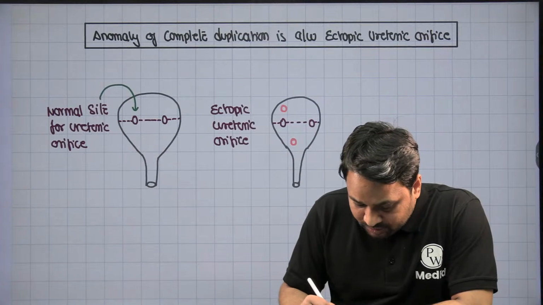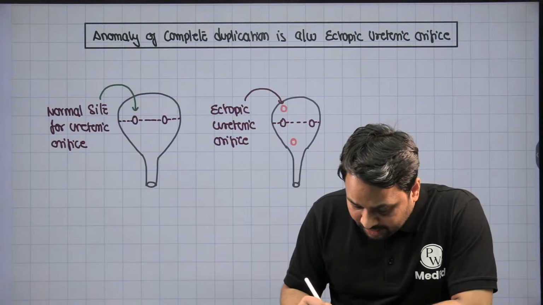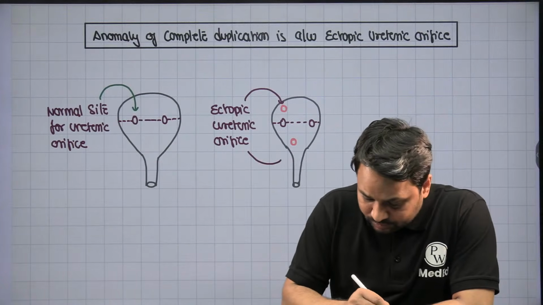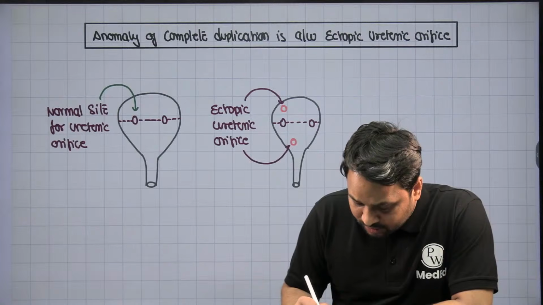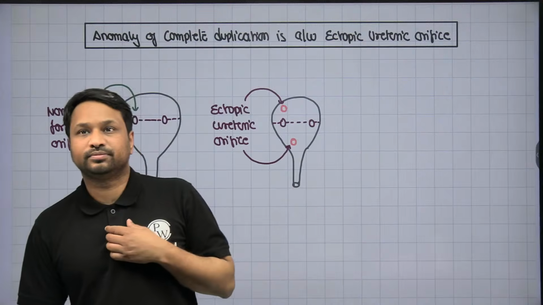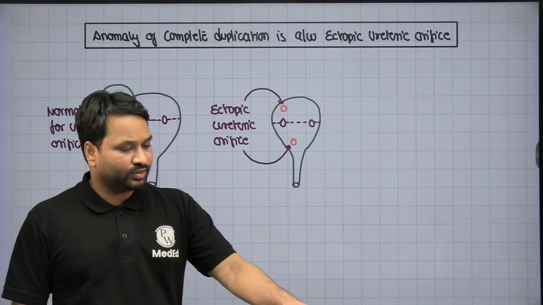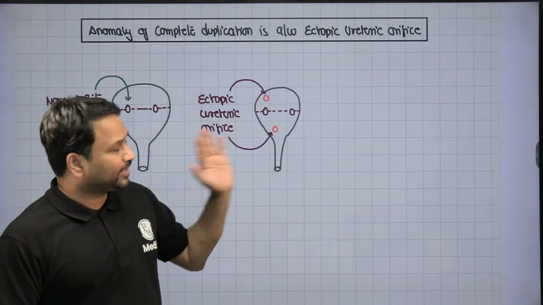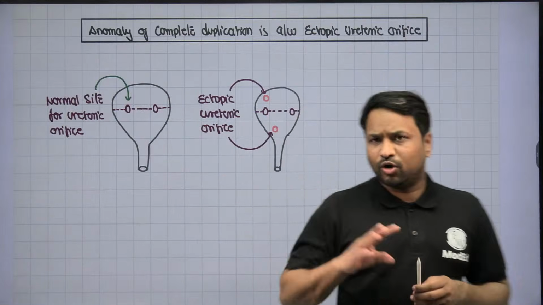So opening of the ureteric orifice at an abnormal location within the bladder is what we call the ectopic ureteric orifice. Okay? This is the basic orientation of the ectopic ureteric orifice.